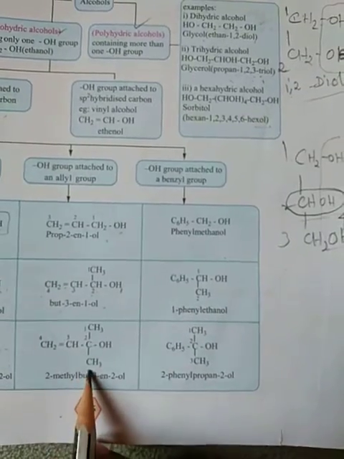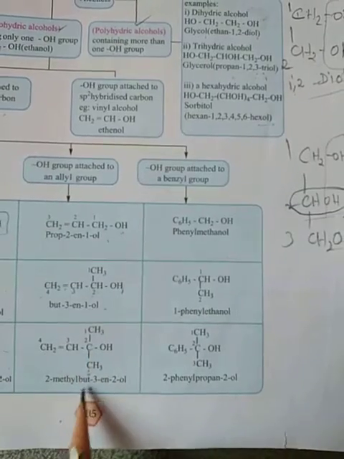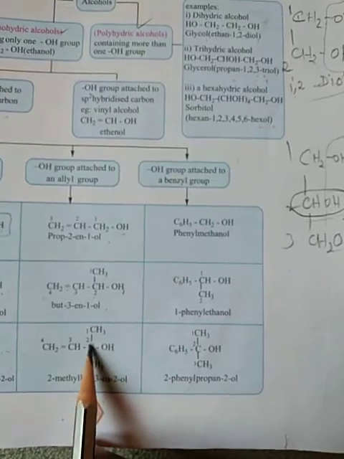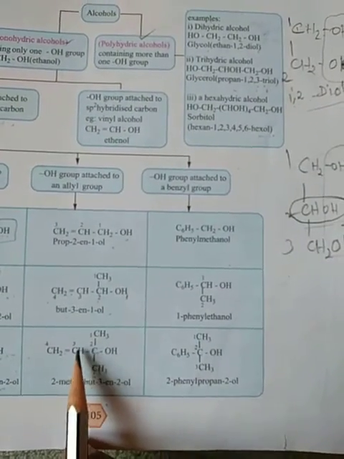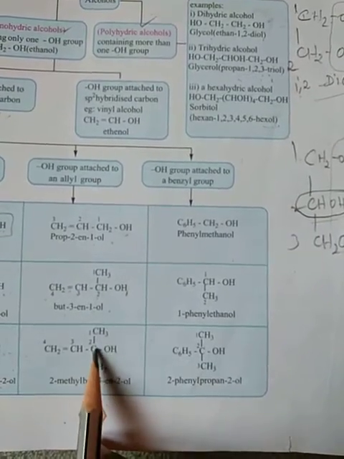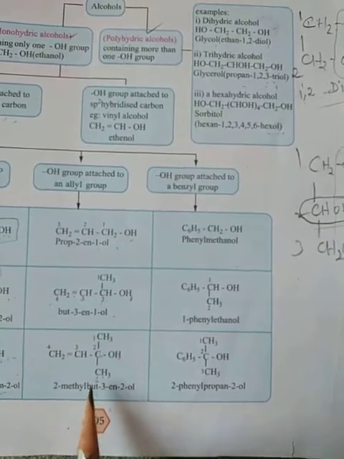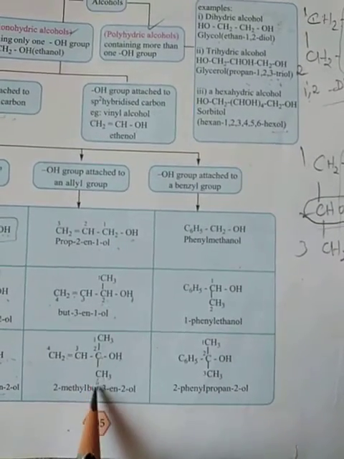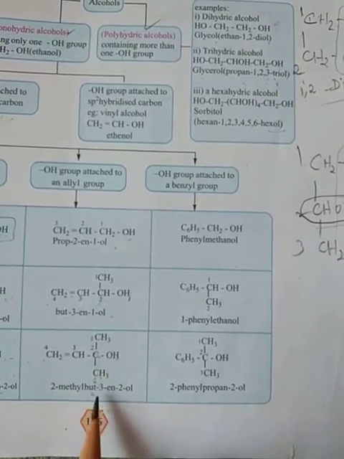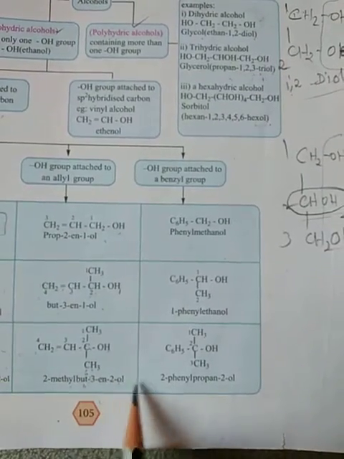So 2-methyl, 4-carbon but, 3-ene, 2-ol: the second carbon has the methyl group, the third carbon the ene, the second carbon the alcohol. So the IUPAC name is 2-methylbut-3-en-2-ol.